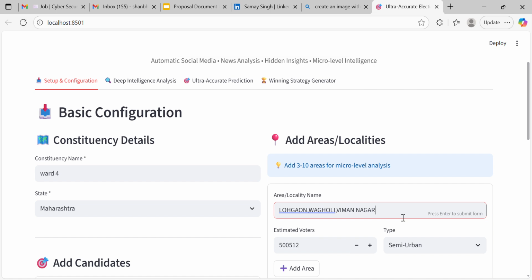We can put a single area name like Ubale Khandwe Nagar, Lohagaon, Sant Nagar, Viman Nagar. In Pacific Society also we can add it because I have used this type of API. I have not given detail here because it is for demo purposes. Now we will go to deep analysis.